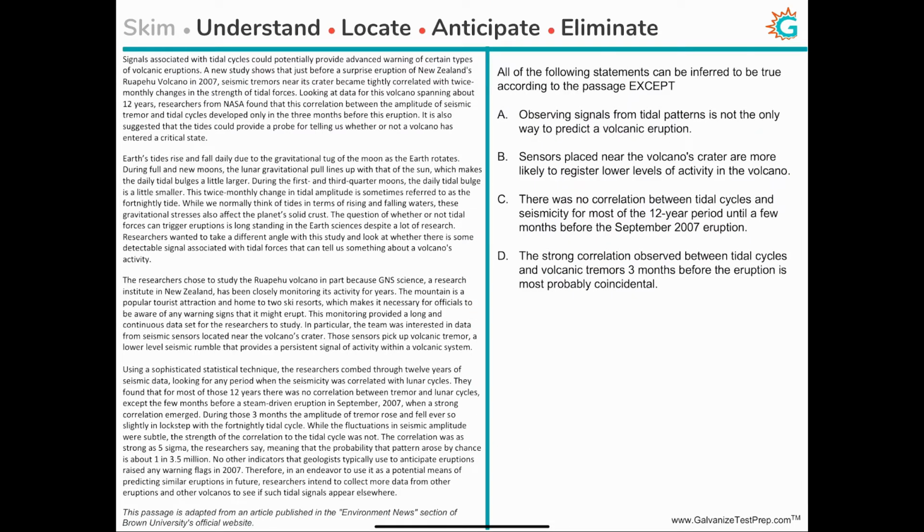So our next question is an inference question, where we have to come to a logical conclusion based on what's given in the passage. So let's take a look at our question.